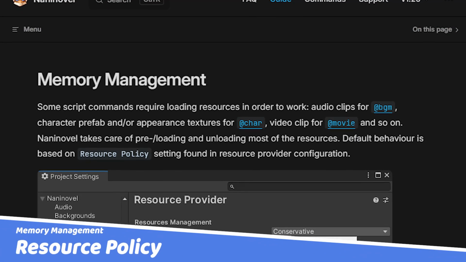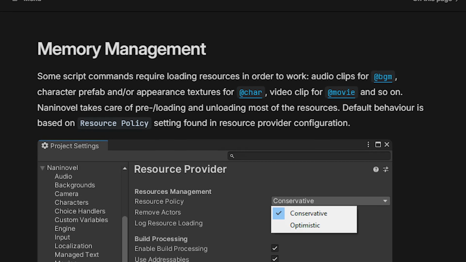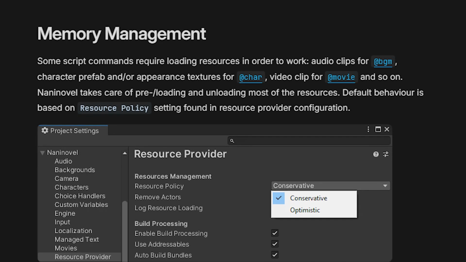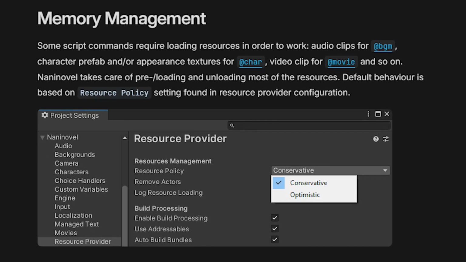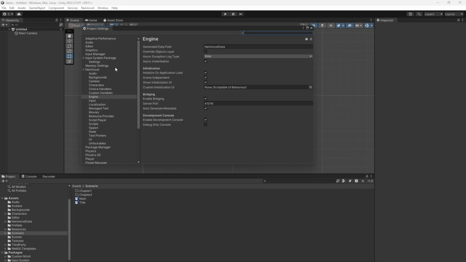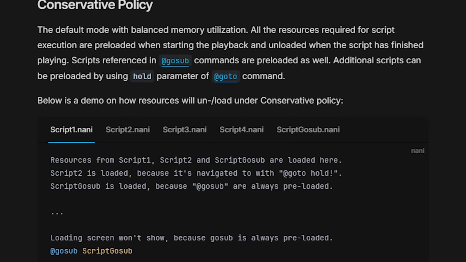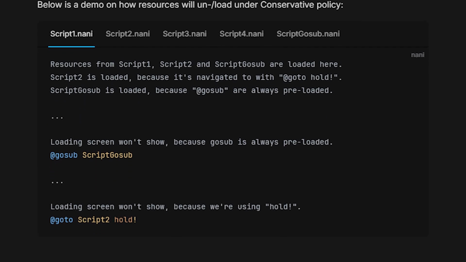1.20 brings major overhauls to memory management, making the package even more performant while also giving developers more granular control over the loading and unloading of resources. You can now select between the new conservative or optimistic resource policies. More information can be found in the memory management guide.